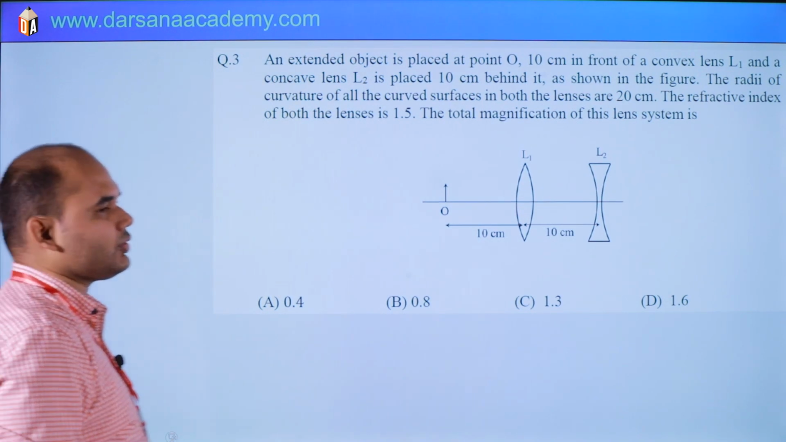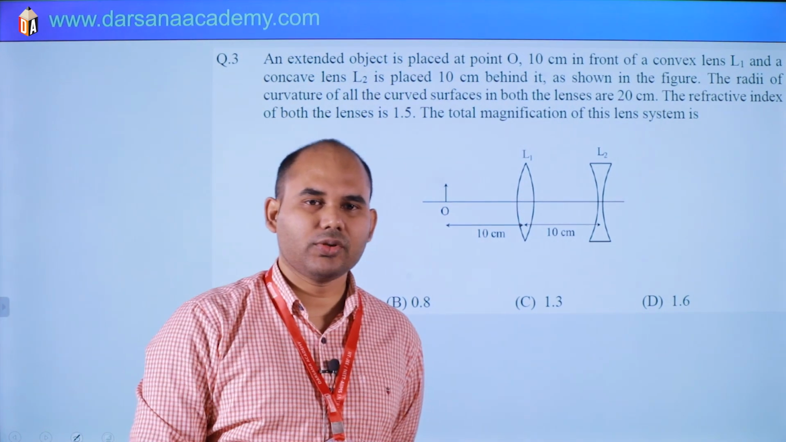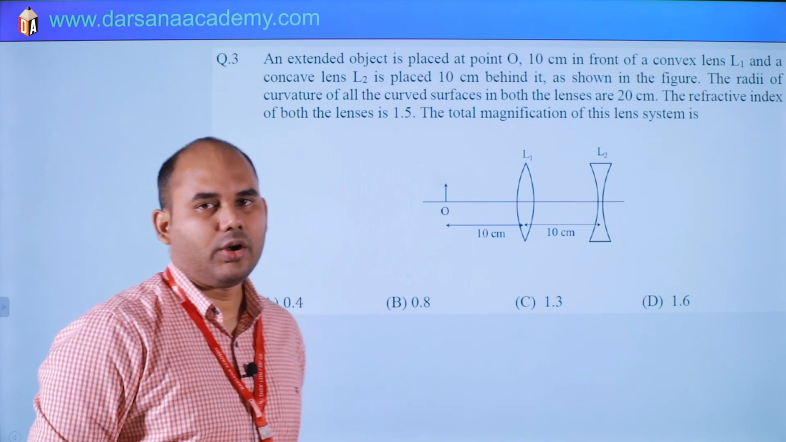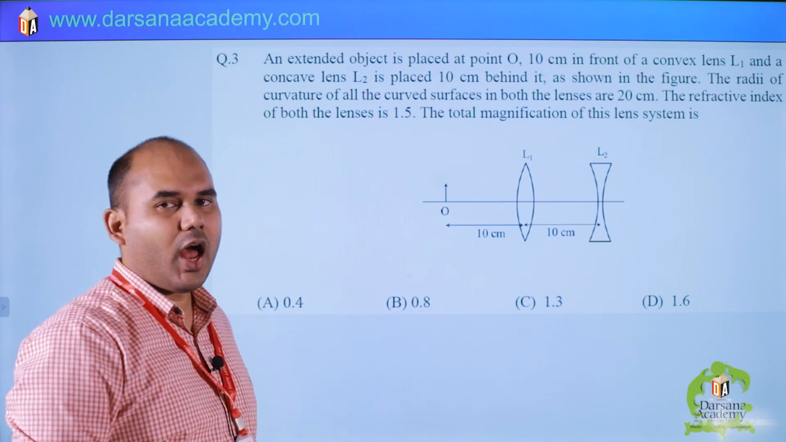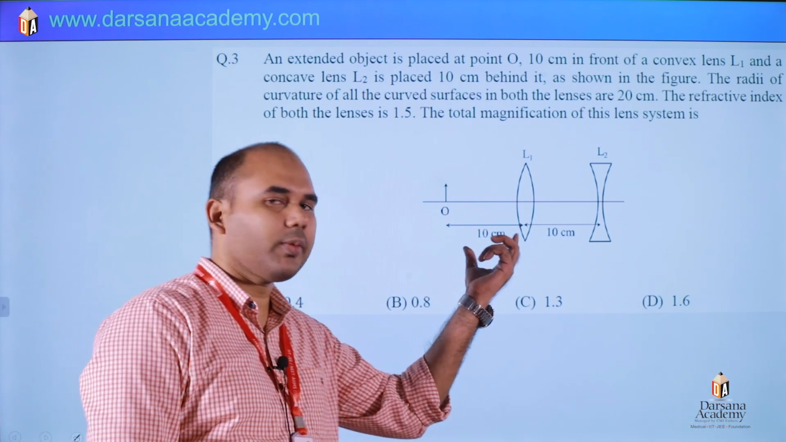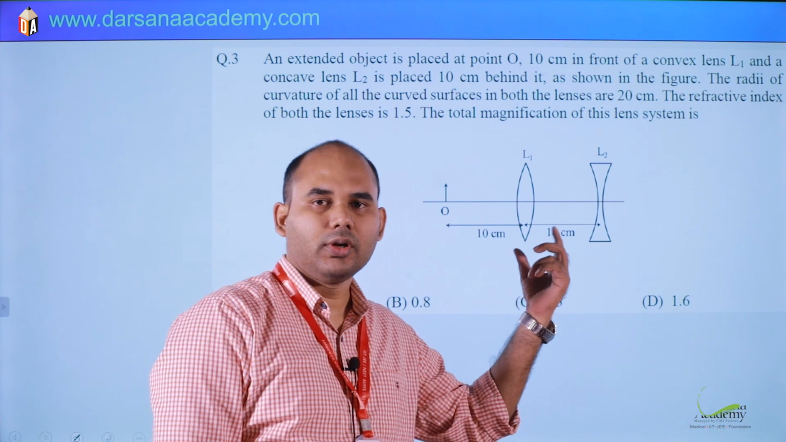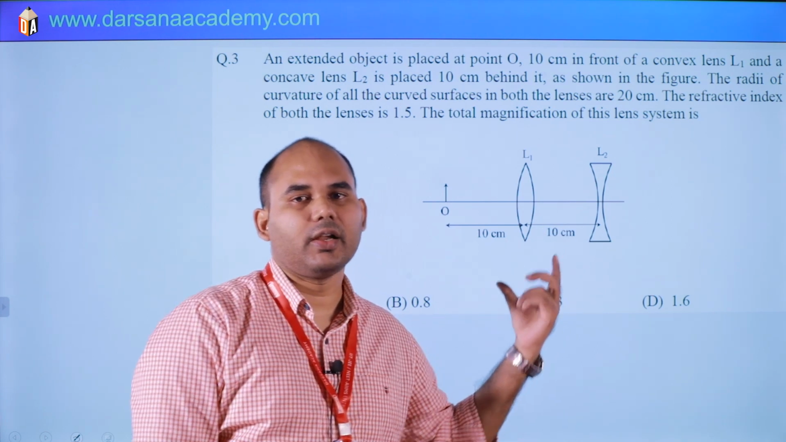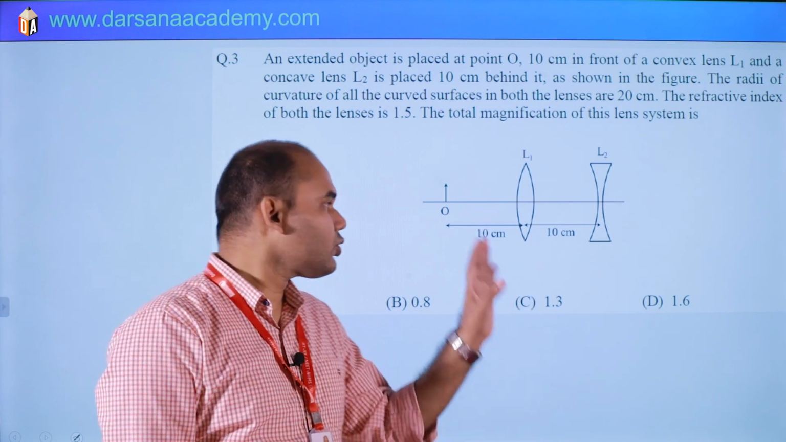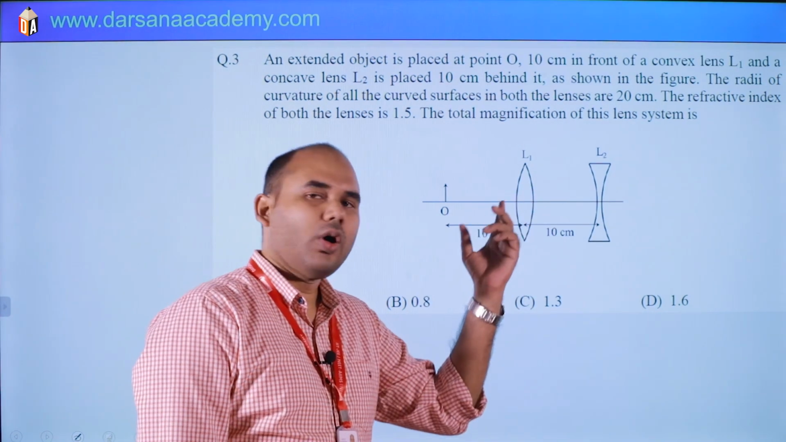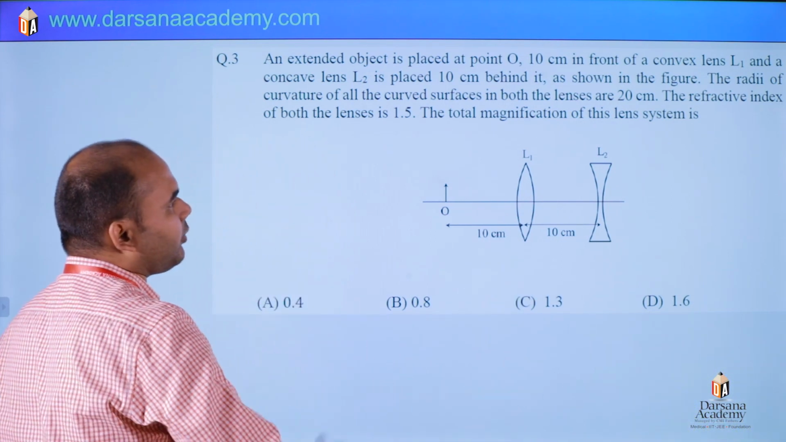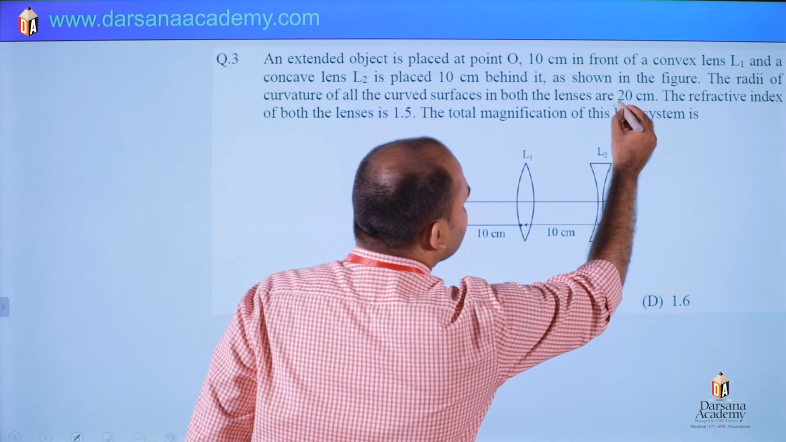This is our third question. It is based on a simple combination of lenses. There are two lenses, convex and concave, and we have to find the total magnification. Object distance you can see is 10 centimeter, and separation of lenses is 10 centimeter. So what will be the overall magnification? Radius of curvature is given as 20 centimeter for both lenses.